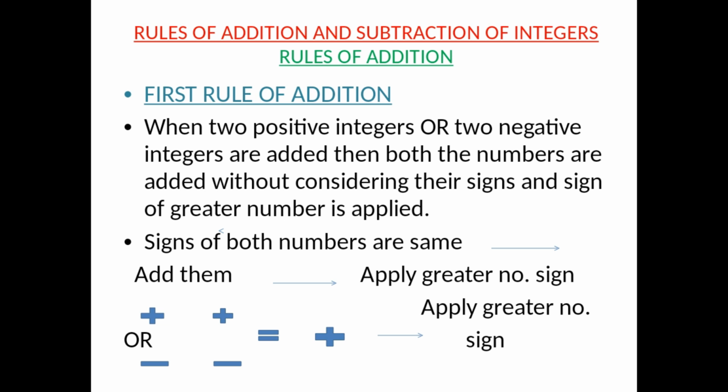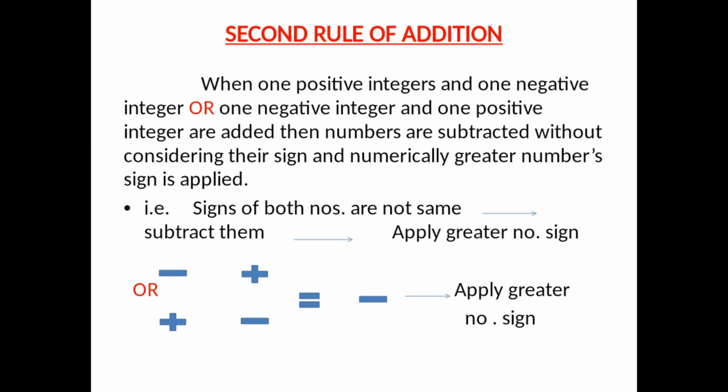In this case, both the numbers have the same sign, plus plus or minus minus, so you have to add them and apply the greater number's sign. In shortcut way, you can remember it like this: plus plus is plus, minus minus is plus. But you have to remember that at last you have to apply the greater number's sign.